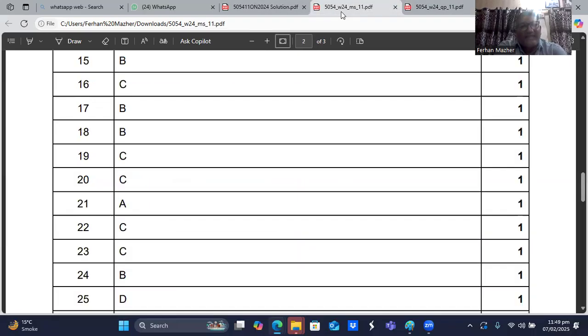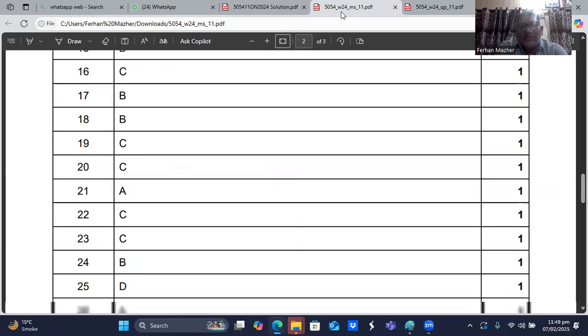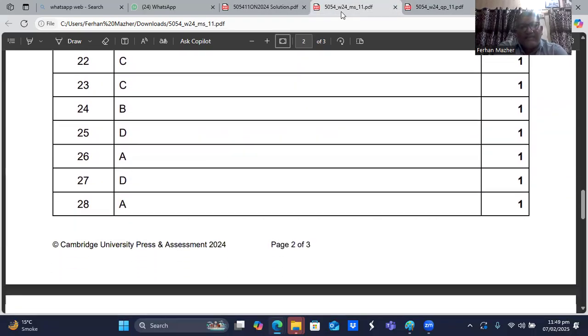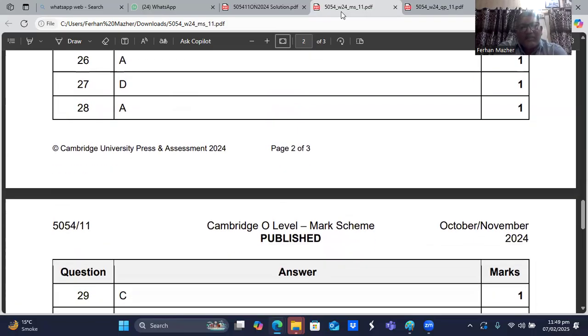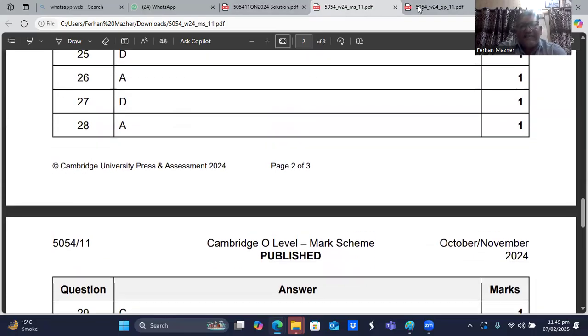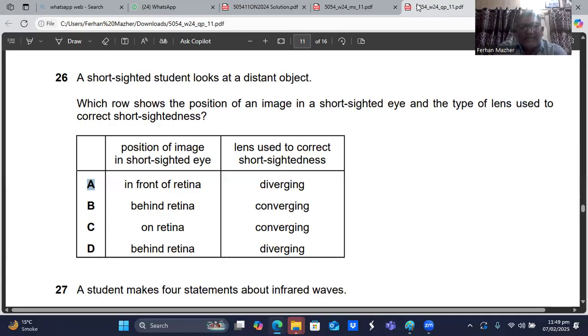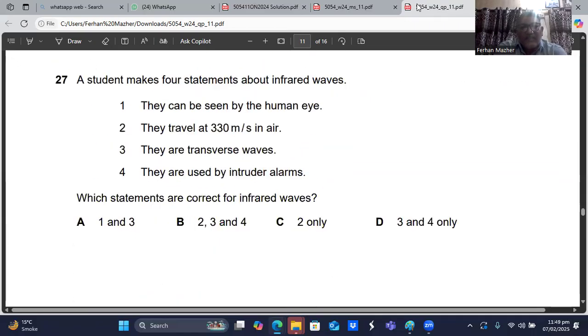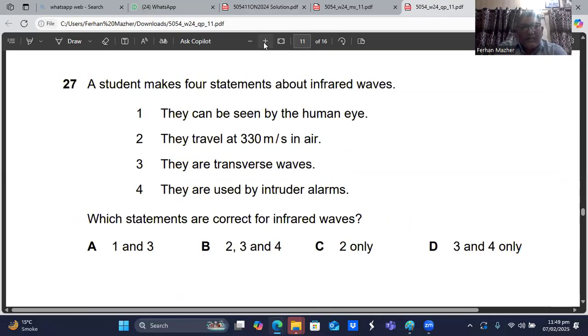Question number 26, A is the choice. Question number 26, A is the right choice. I hope you understand, I just made a mistake. Okay. So here we have a student, question number 27.